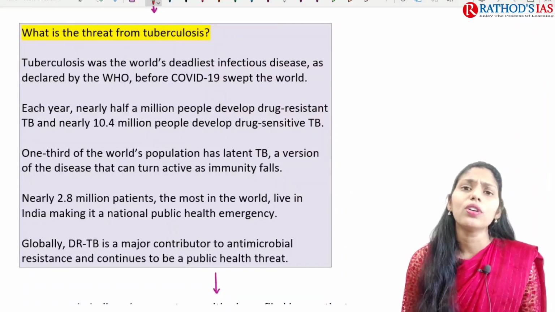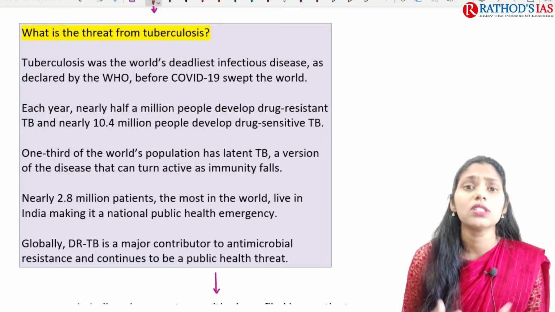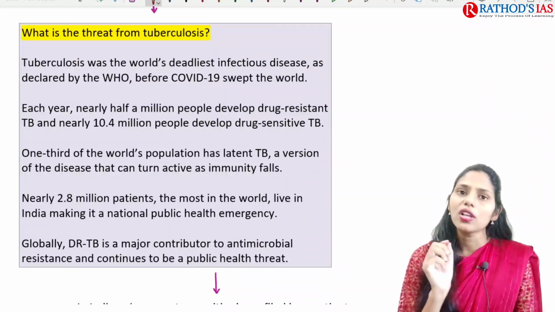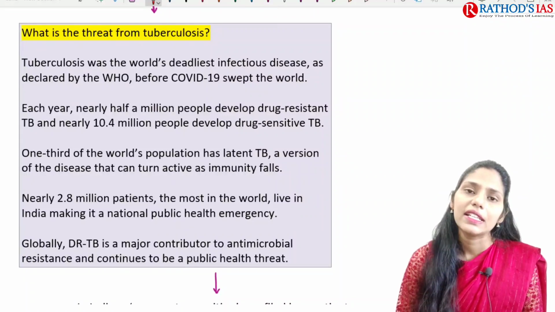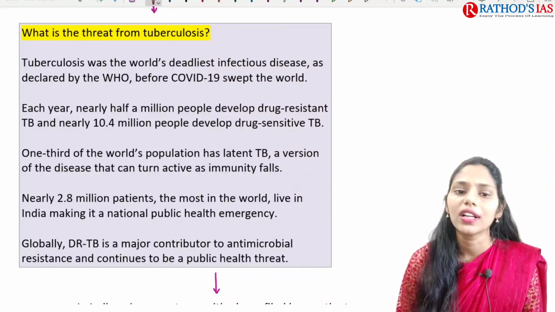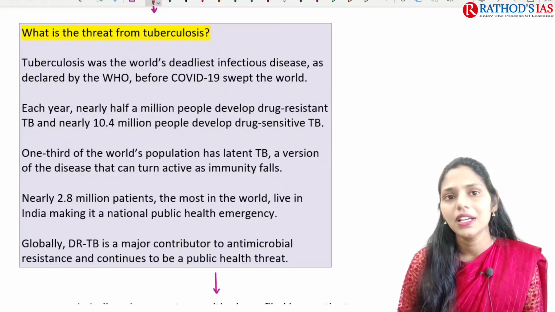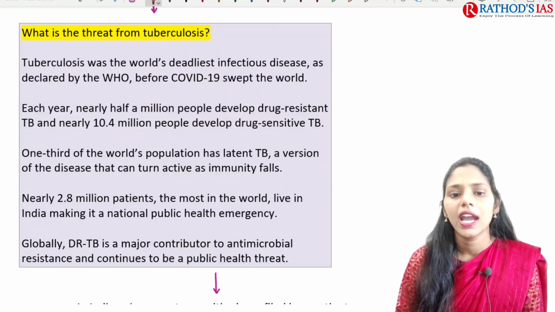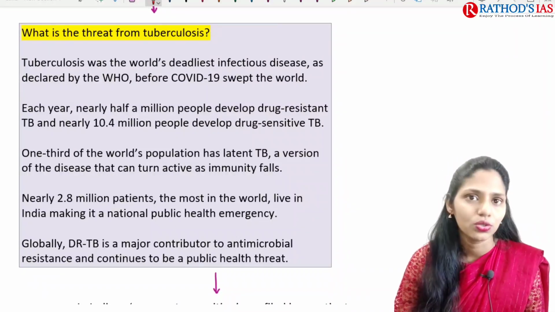If you're asking why we need to think about this tuberculosis, whether it is that deadly a disease or not, yes, of course. Tuberculosis is the world's deadliest infectious disease, as declared by the World Health Organization itself. Each year nearly 500,000 people develop drug resistance TB, and nearly 10.4 million people develop drug sensitive TB.